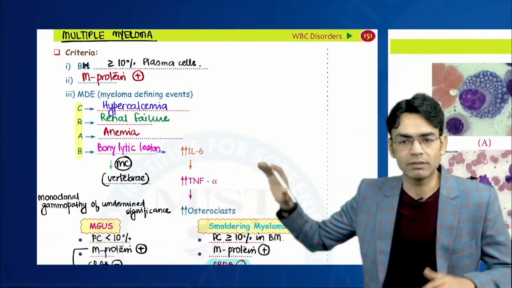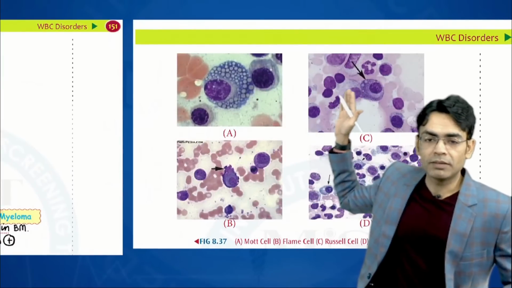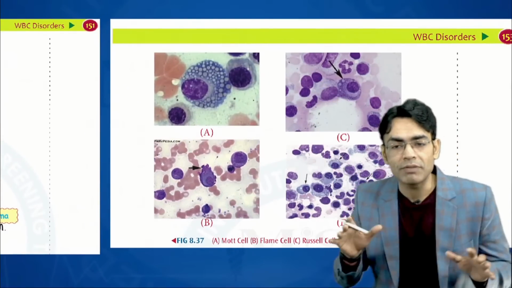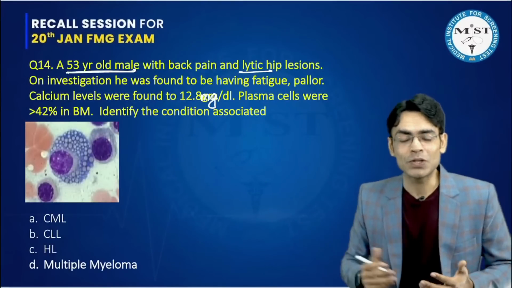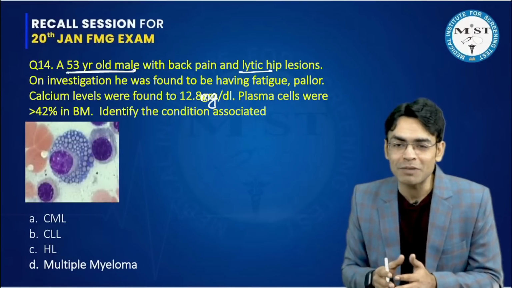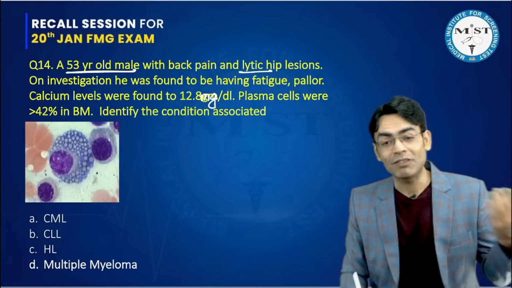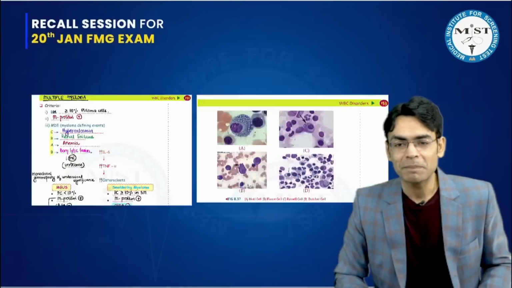And these four cells I've told you: the Mott cell, then your flame cell, and then the Russell cells and the Dutcher cells. So all we have discussed. So this is an easy question. In every exam, they're asking some question on multiple myeloma, but this time they've asked the easiest of all the questions which they've asked even prior. The correct answer for this question is multiple myeloma, D.